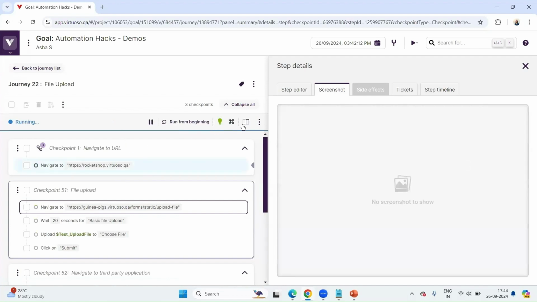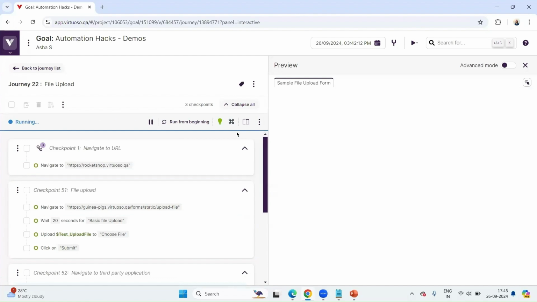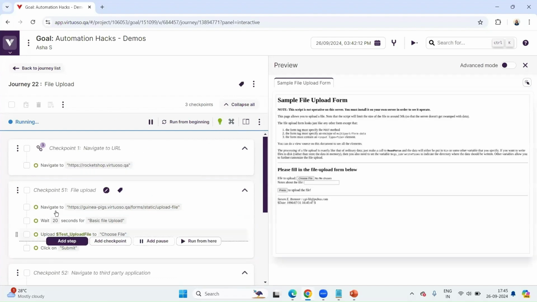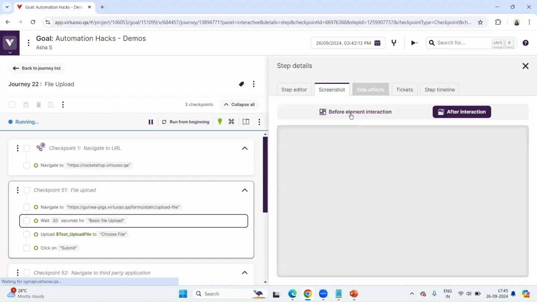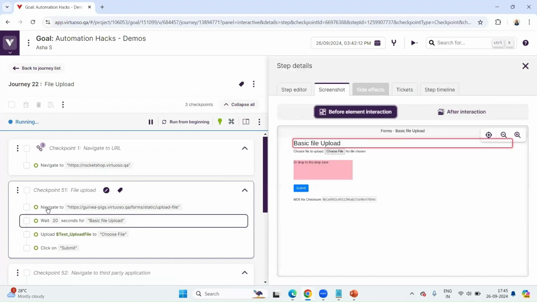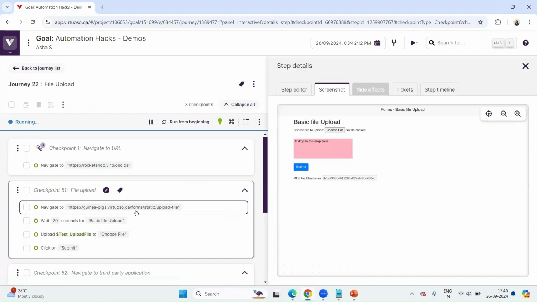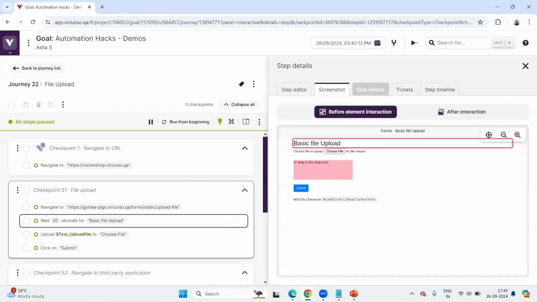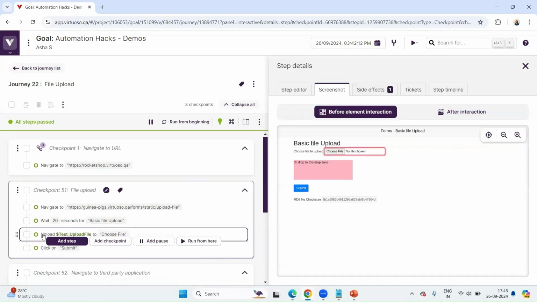If I run it in the interactive, okay, just run. It's executing. Let me go back to my before interaction, which is easy for us to track. This is my sample application. It has loaded my application. This wait 20 seconds for data is a dynamic wait that we have given. It need not wait for 20 seconds. It just waits for the basic upload to be available. Once it is available, it loads the page and moves to the next step.